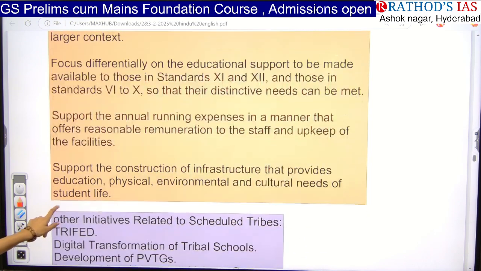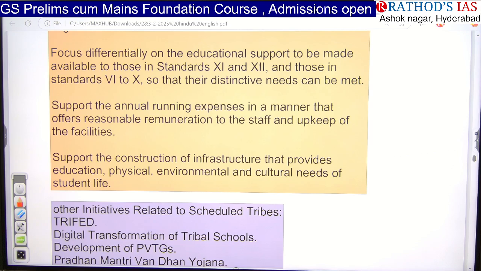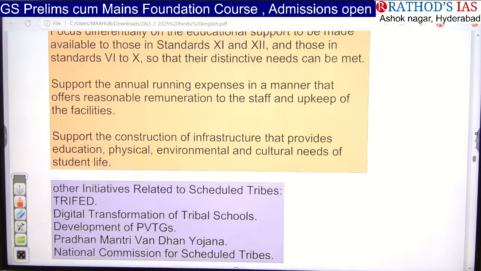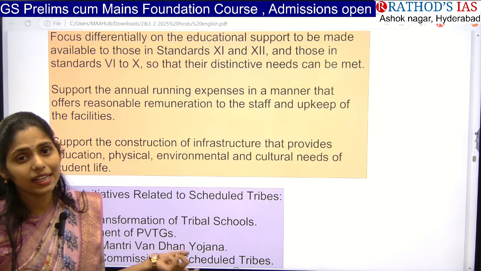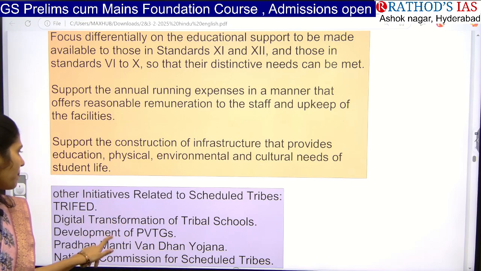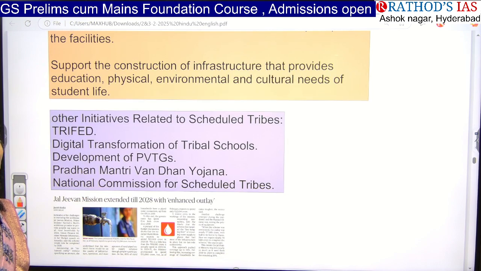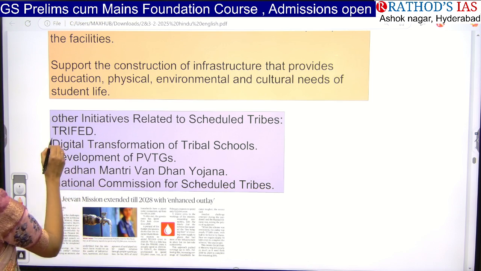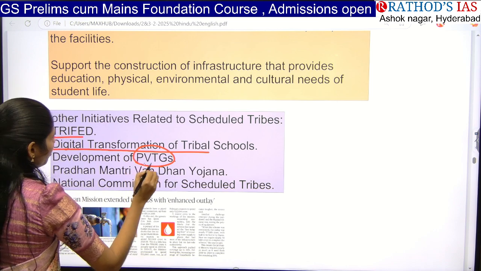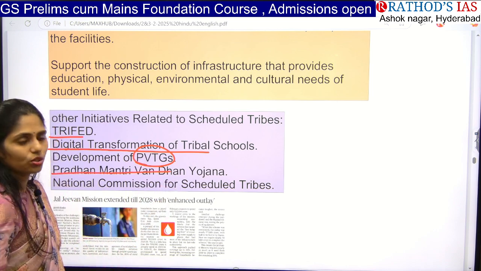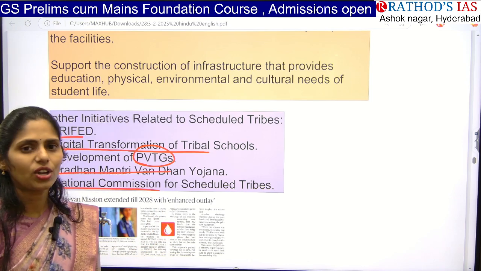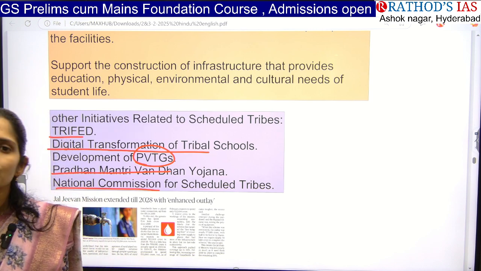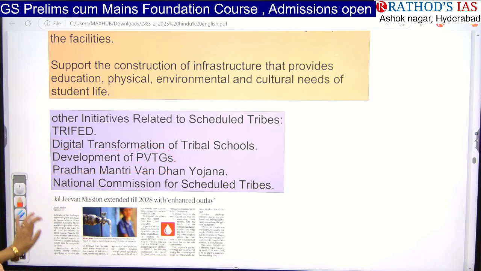And also they are focusing on reasonable remuneration to the staff, and also on construction of infrastructure so that they can provide not only education but even the physical, environmental and cultural needs of those students. And other important tribal schemes which are focusing on children are Tribe Fed, and next one is digital transformation of tribal schools, and we have development of PVTGs, Pradhan Mantri Van Dhan Yojana, and we have the National Commission for Scheduled Tribes. So all these are the important things that you have to remember regarding these Eklavya Model Residential Schools. And now let us see the next topic.